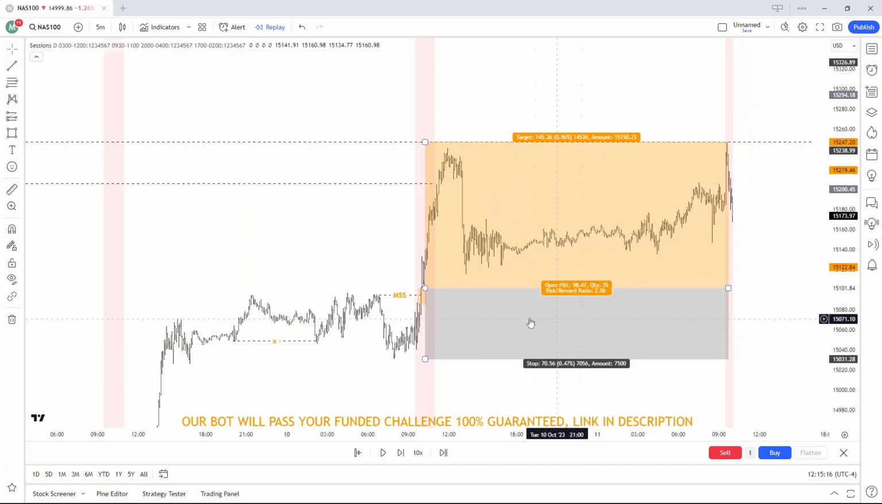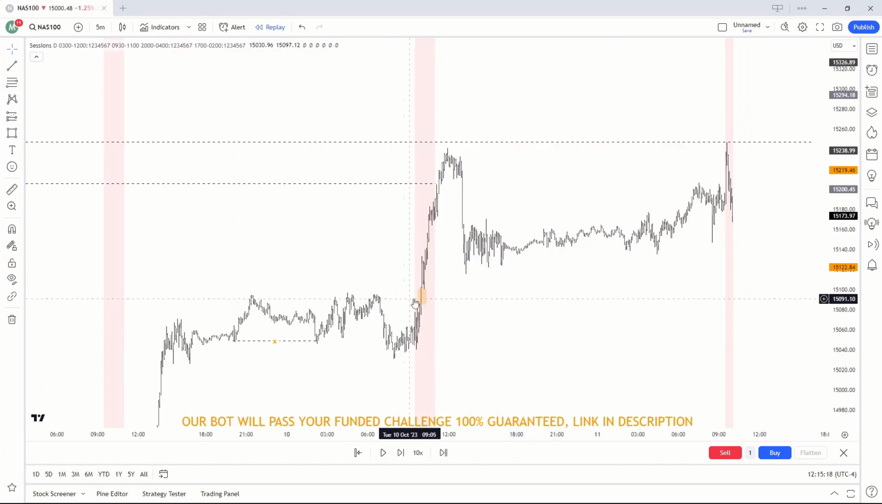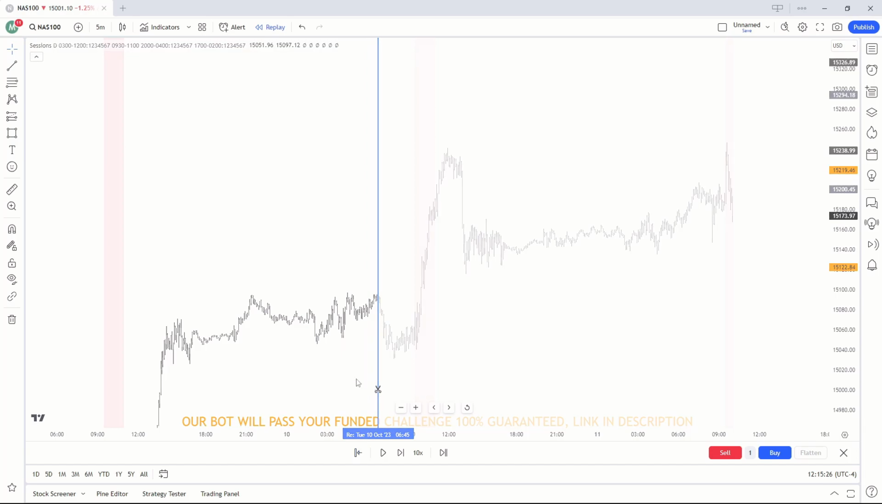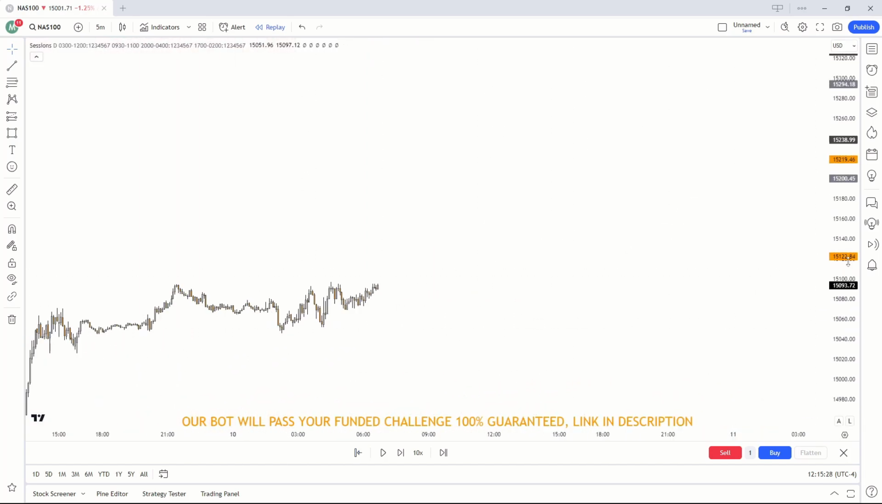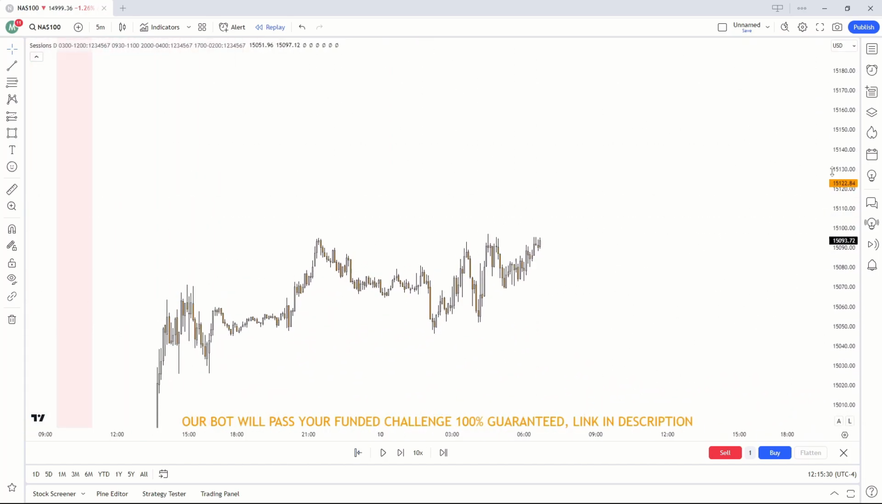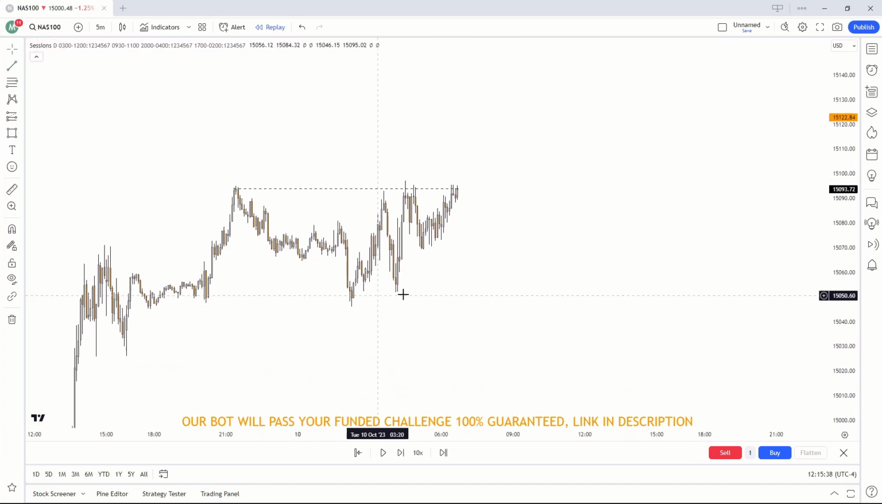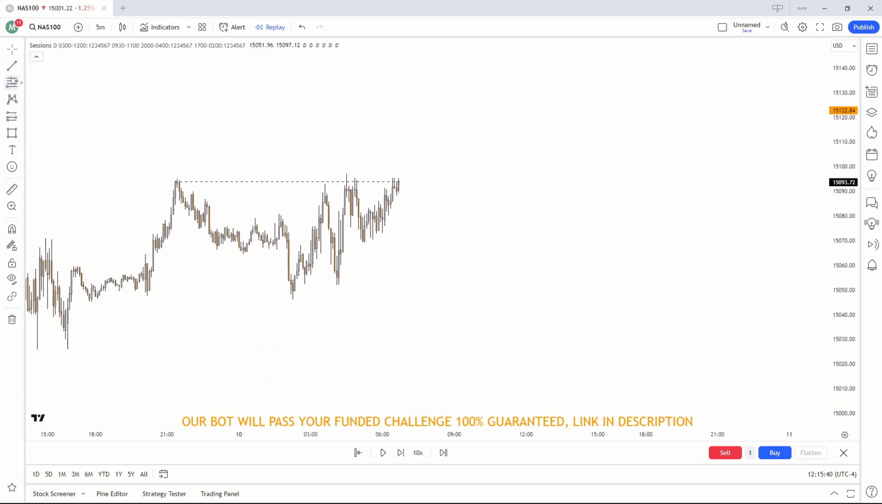So I'm going to start off by removing all drawings off my chart, and I'm going to replay the market just so you guys can see my thought process. Starting off here before our kill zone, you want to identify any liquidity in the market. So what do I see? I see a nice level of equal highs, and I also see a nice level of equal lows right here.